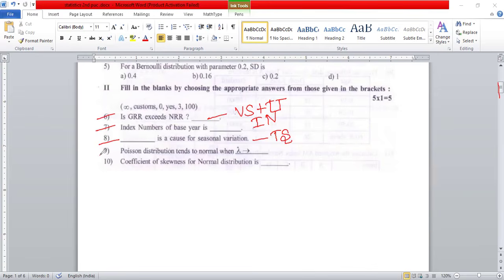Question numbers 9 and 10, definitely theoretical distribution. Here also, we should know clearly all the 8 properties of distributions, 4 discrete and 4 continuous. Definitely we are able to answer these 2 questions, question number 9 and question number 10. This is a very important one.